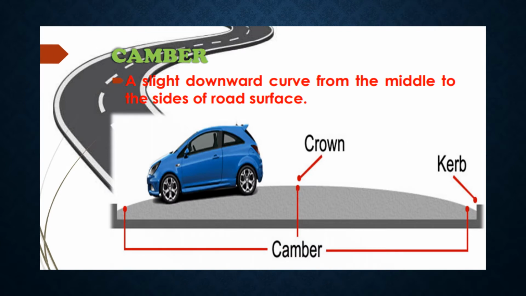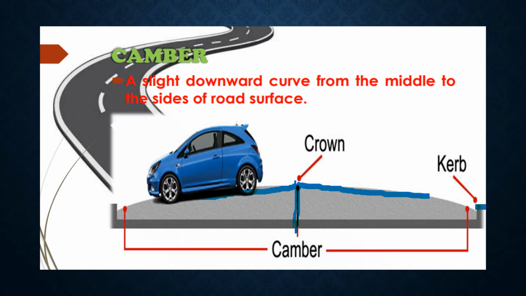Camber. A slight downward curve from the middle to the sides of the road surface is called camber. Cross slope or camber is the slope provided to the road surface in the transverse direction. So this is the height of camber, or it is also called crown. In the transverse direction, it is provided to drain off the rainwater from the road surface, and the height of camber is usually dependent on the category of road and amount of rainfall.